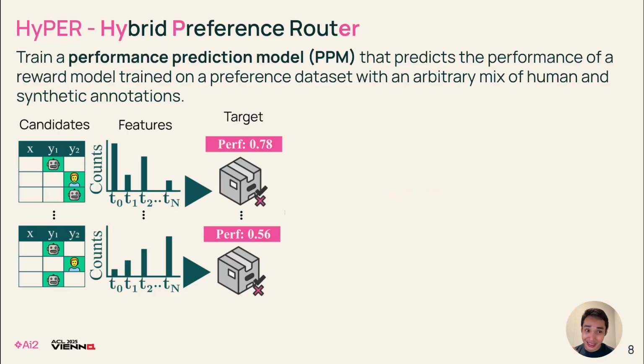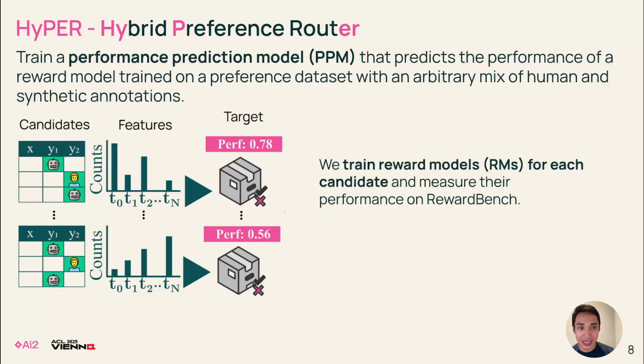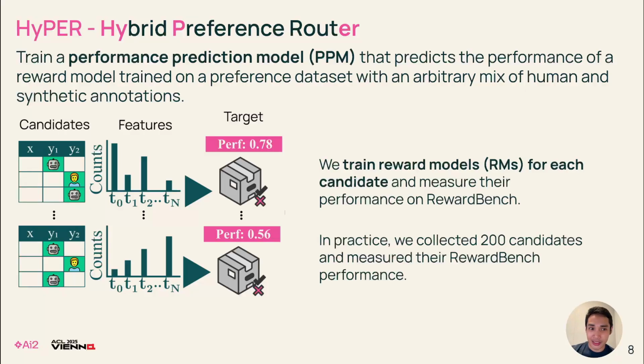Now that we have a set of features, the next step is to get the target. For HyPER, we train reward models for each candidate and then measure their performance on RewardBench. In practice, we collected 200 candidates and measured their RewardBench performance. Later on, we'll show that even with just 200 candidates, we can accurately predict RM performance, which is nice.